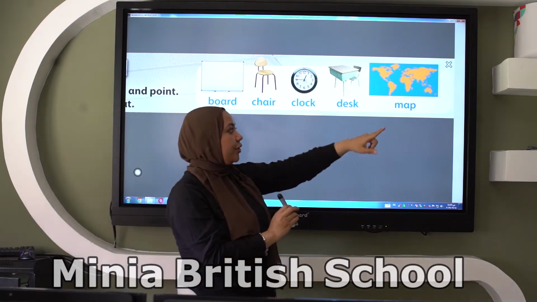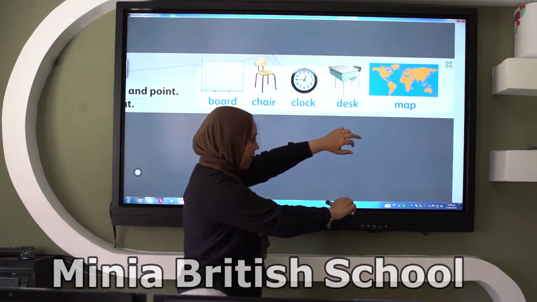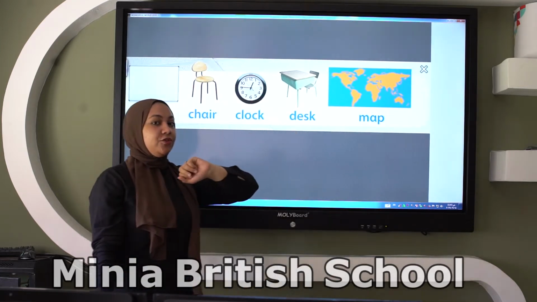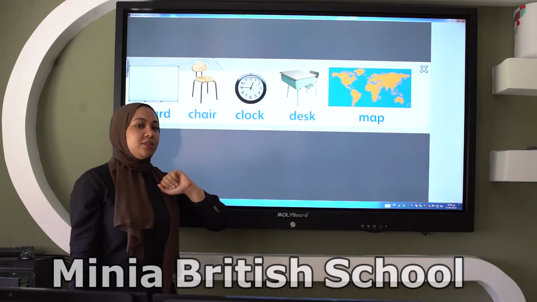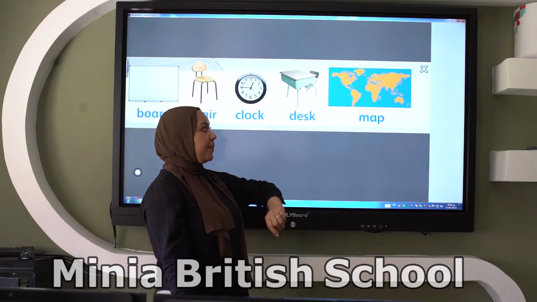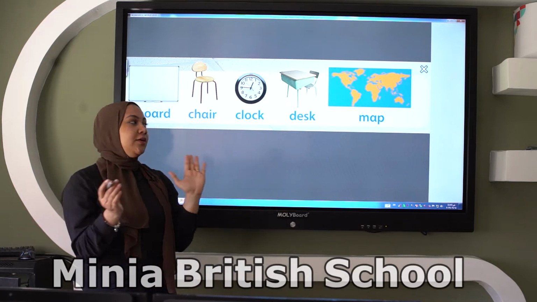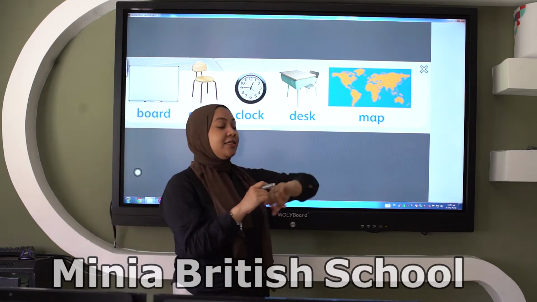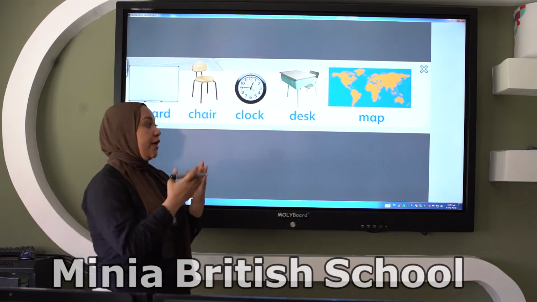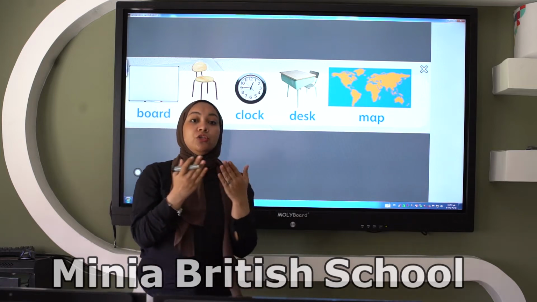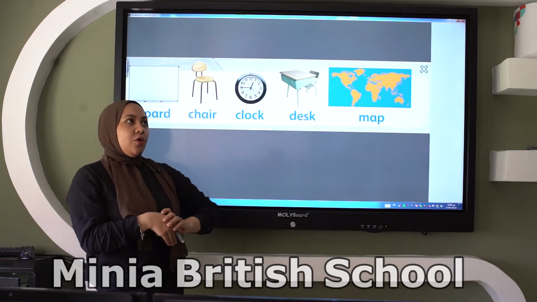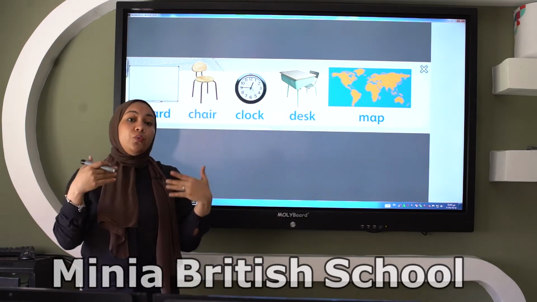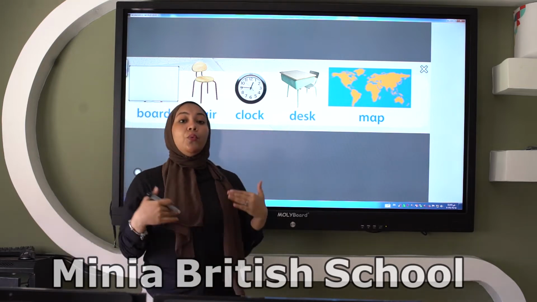The last one here, what is this? Can you imagine what is this? Repeat after me. Map. Yes, good job. Map. This is a map. What is a map? Well, a map is something we look at to know the places. Like, where do you want to go? You can look at the map so you can know where you will go, or how you will go there.